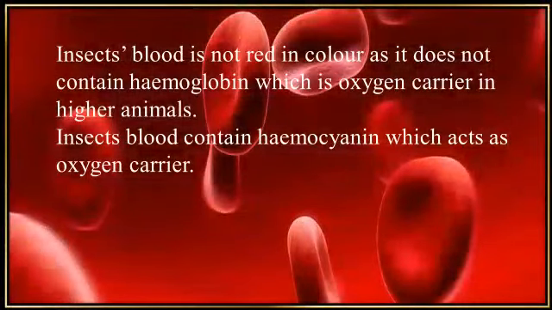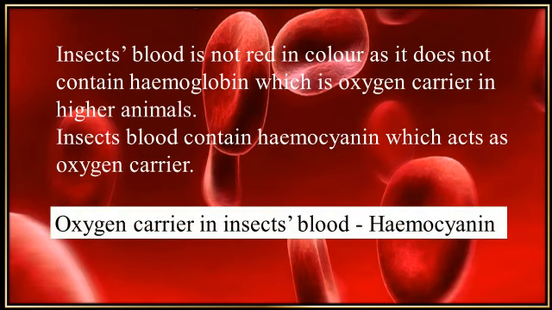Have you noticed insects' blood? It is not red in color, right? Why is it not red in color? Because it does not contain hemoglobin. Then what is hemoglobin? Hemoglobin is the oxygen carrier in higher animals like us. So our blood is red in color because of the presence of hemoglobin. But in insects' blood, instead of hemoglobin, hemocyanin is present. That is why insects' blood is not red in color. So the oxygen carrier in insects' blood is hemocyanin. Okay.